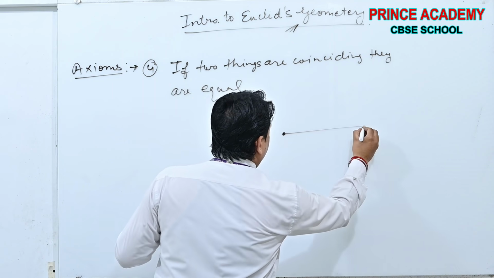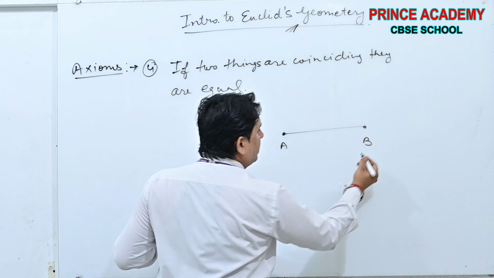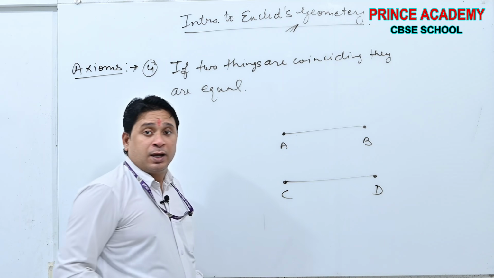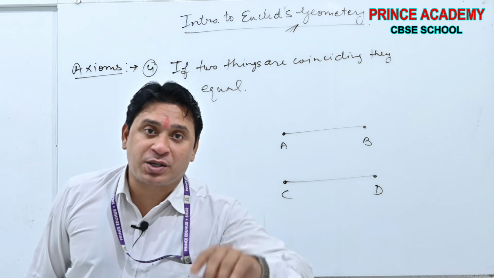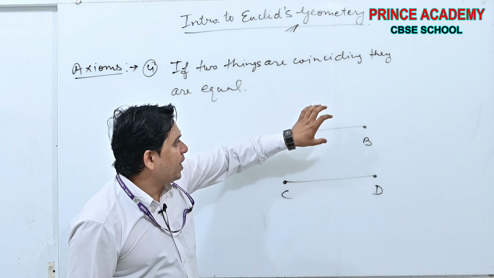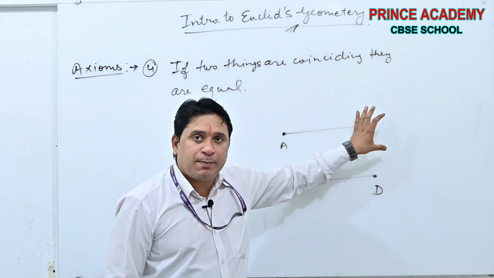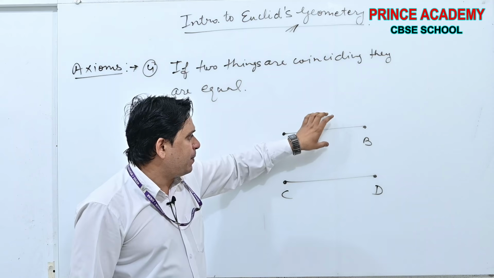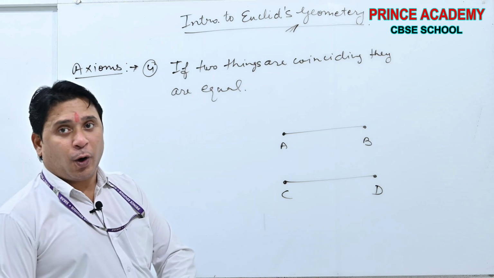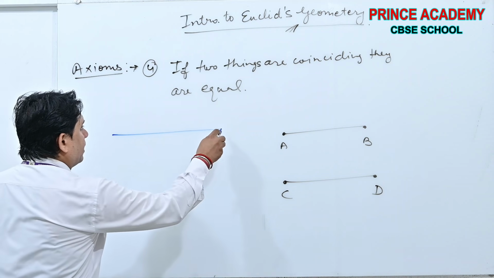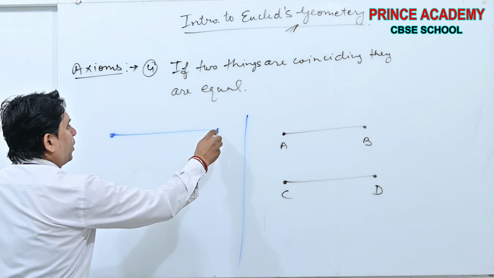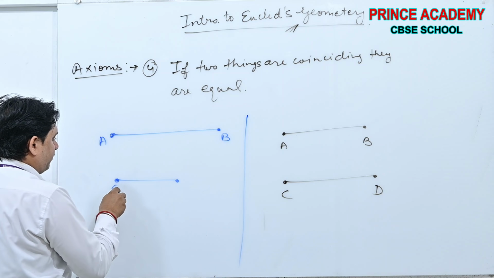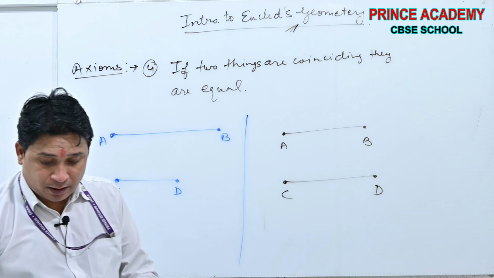See, AB is the line segment, CD is the line segment. If it is possible to put CD on AB and CD covers AB, and if we put AB on CD and AB covers CD... See beta, suppose AB is the length here, and here is the opposite part, CD.